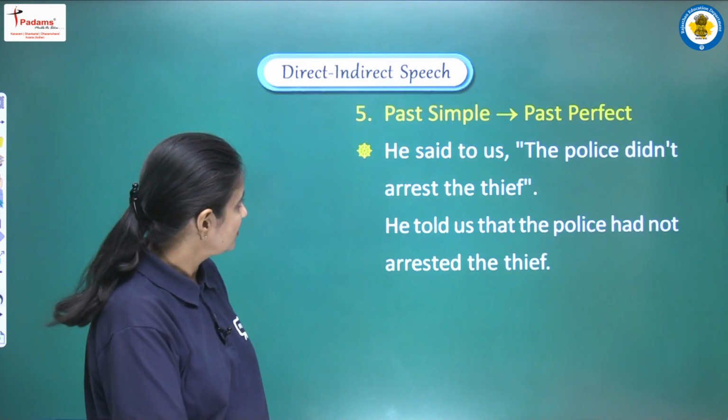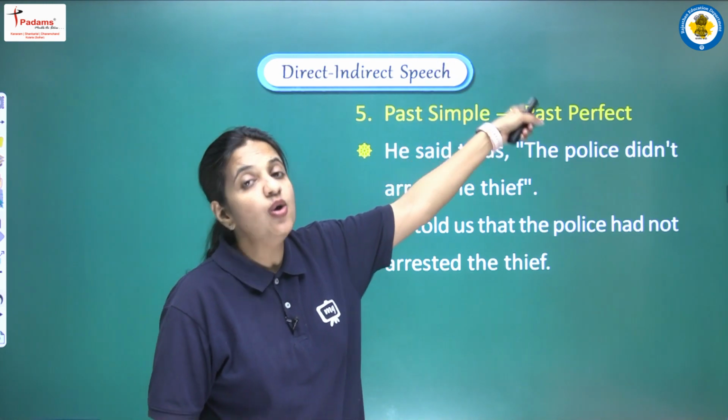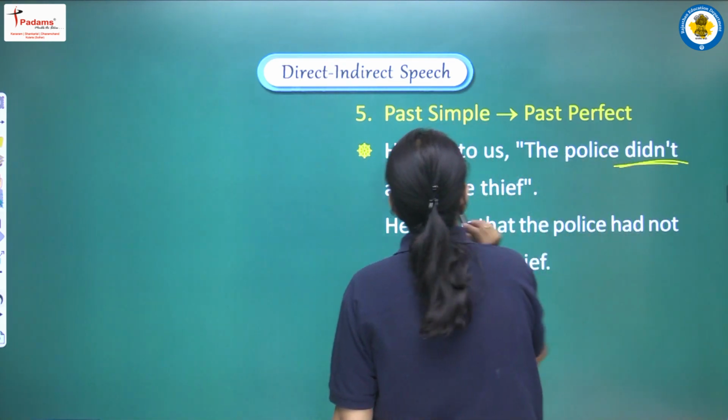Okay. Next one, past simple. Yes, it will be converted into past perfect. So let's see, we are having the police didn't arrest.